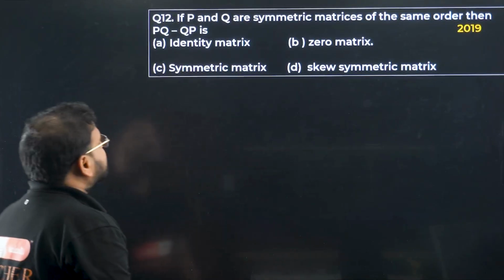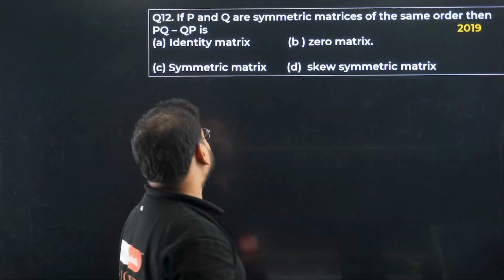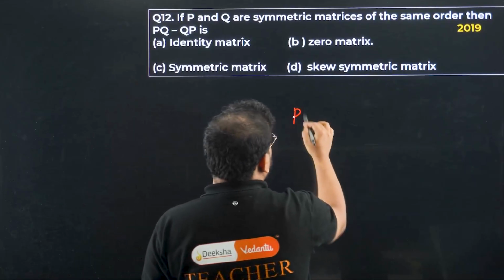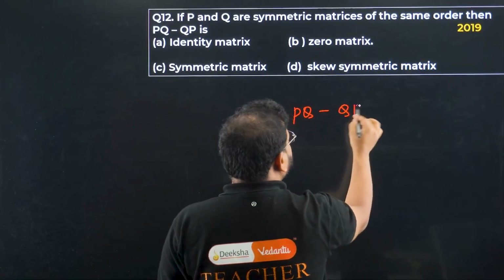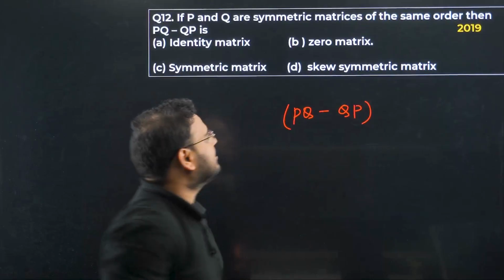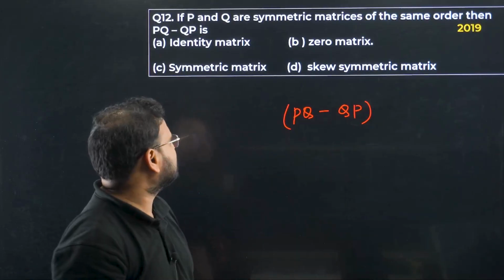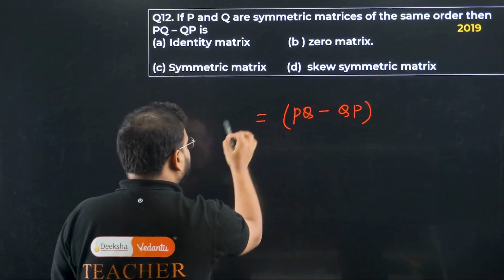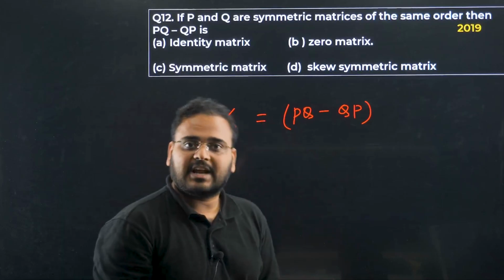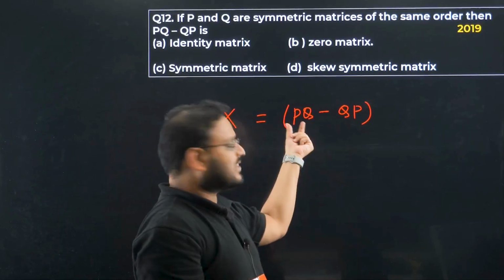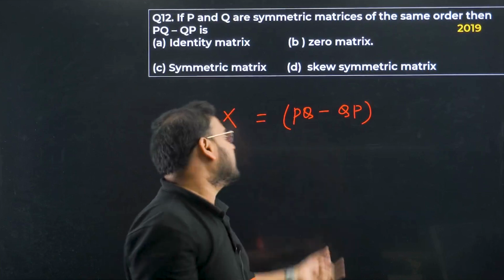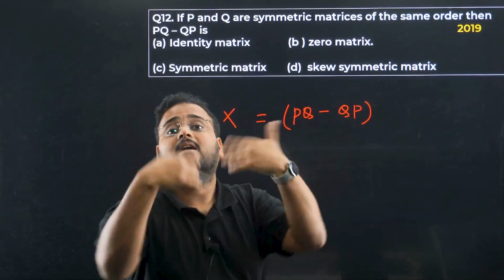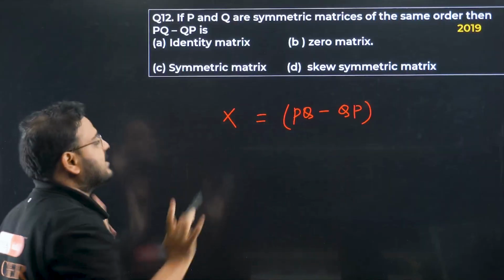Next question, 12th. P and Q are symmetric matrices of the same order, then PQ minus QP is what? Sir, what is this, sir? PQ minus QP. The options given are the 0 matrix, symmetric matrix, skew symmetric matrix and identity matrix. Assume this to be another matrix X. Can I do that? The product of 2 matrices will be a matrix. Another product of 2 matrices will be another matrix. The difference of that will be another matrix. Let's call that matrix X.